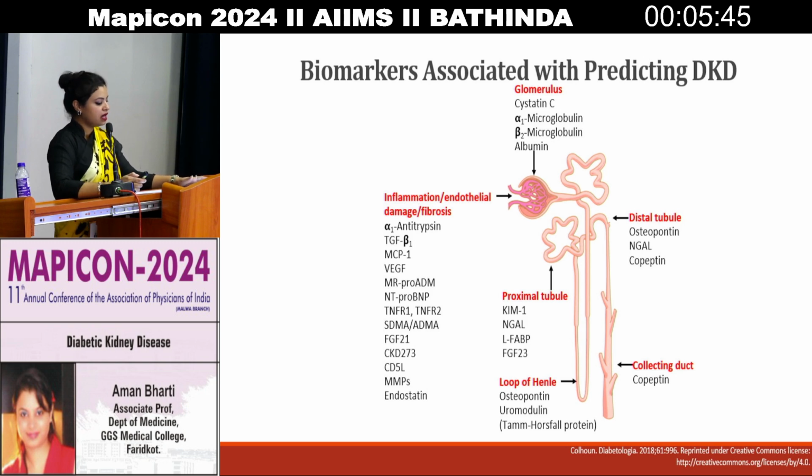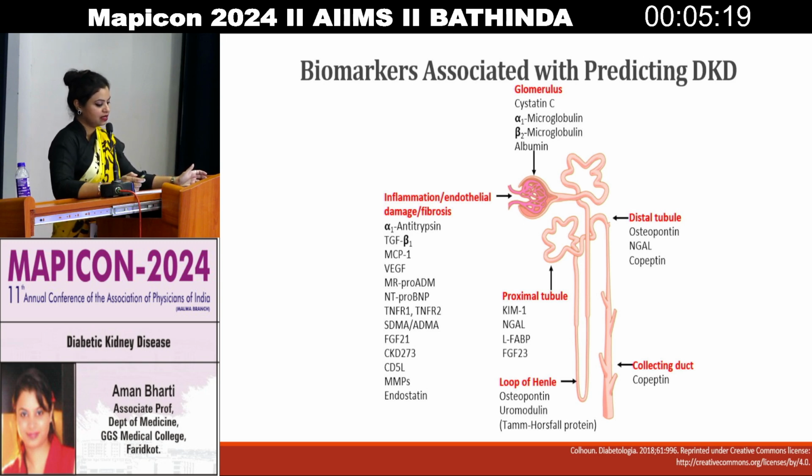For example, when we suspect there is inflammation, endothelial damage, or fibrosis, we need to get some of the biomarkers at the level of the glomerulus, similarly proximal tubules, loop of Henle, distal tubules, and the collecting ducts. For inflammation, endothelial damage or vascular damage, we get alpha-1 antitrypsin levels, TGF beta-1, MCP1, VEGF and other markers.